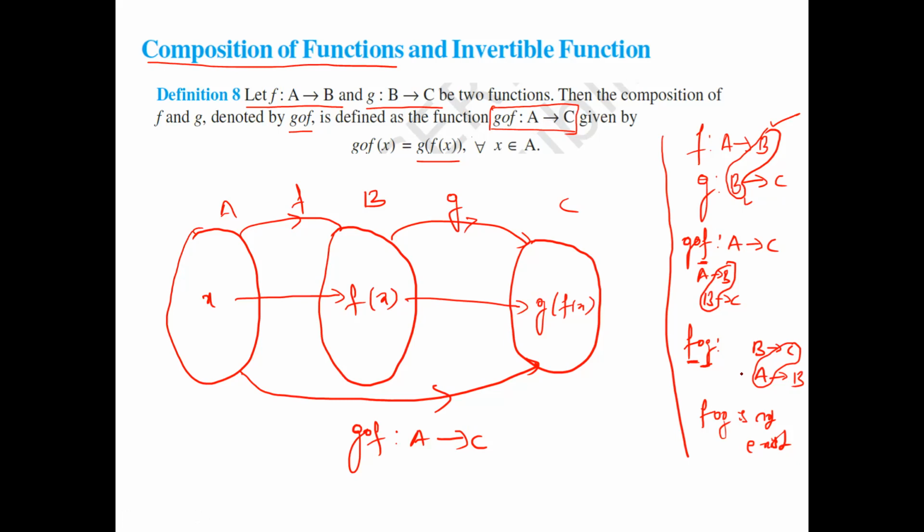So what is the conclusion of the composition function? f is one function, g is another function, and the composition function is g composition of f, or f composition of g, which we have to define. These conditions should be satisfied here. When this condition is satisfied, we call it a composition of a function. Composition means a function containing another function. Normally we call it a composition of a function. Okay, move to the next slide.